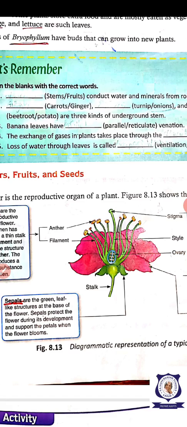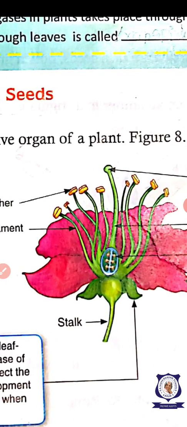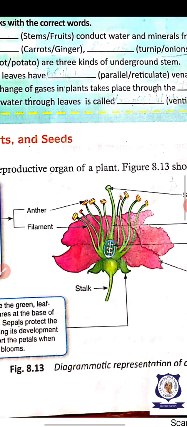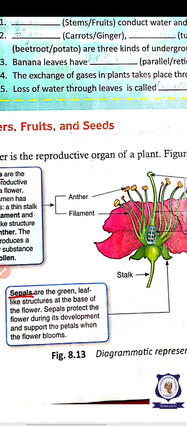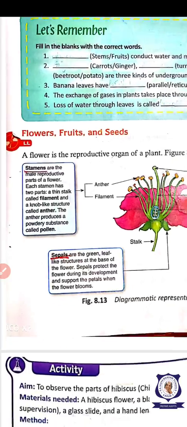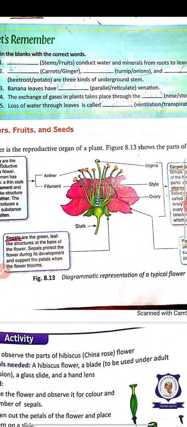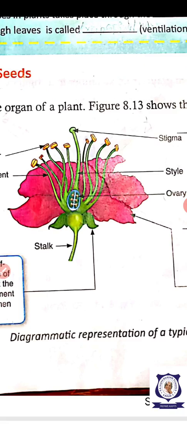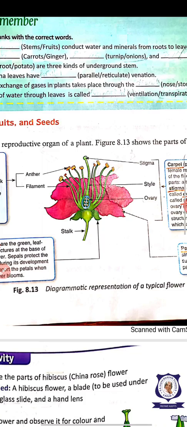After the fertilization, the flower becomes the fruit. Inside the fruit, what will be there? Seeds will be there. These seeds are producing new young ones after they get germination. Do you follow? Now, flower is the reproductive part of the plant. Do you understand? This point you write in the notebook.